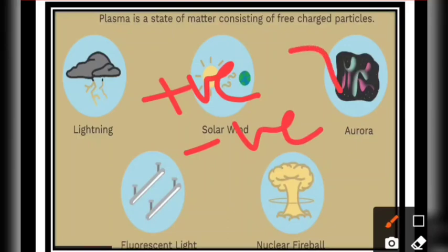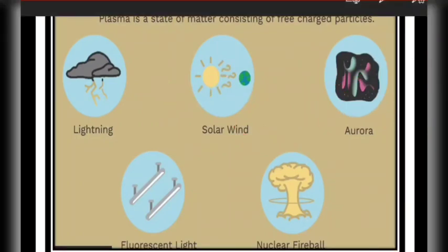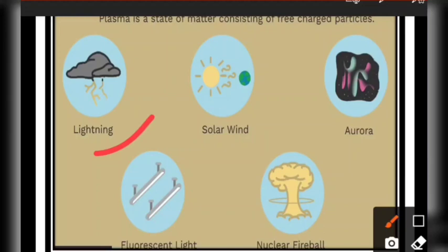They could have a positive charge, they could have a negative charge. Because of the charged particles, they start glowing, and they might have some kind of spark in them also. Because of this, the fourth state comes into contact, which we call the plasma state. And the examples are given here. The lightning is because of the charge created between the earth and the cloud, so you can easily see the lightning in the air.